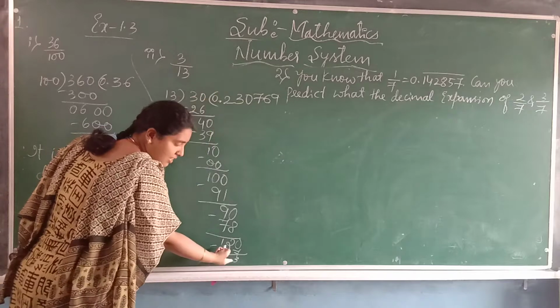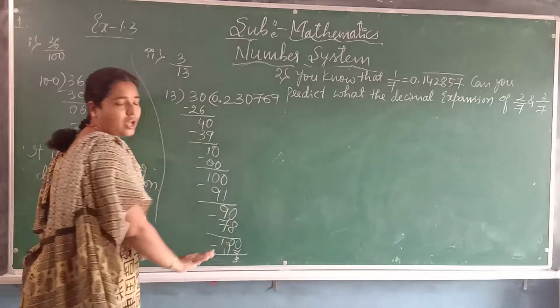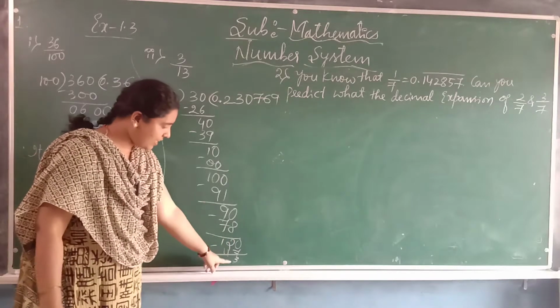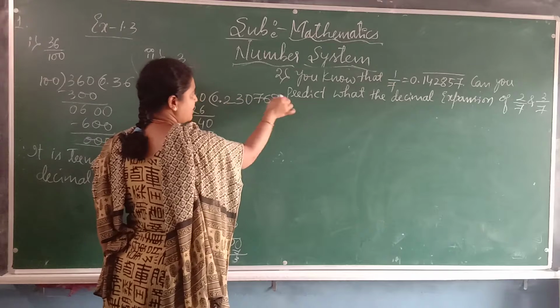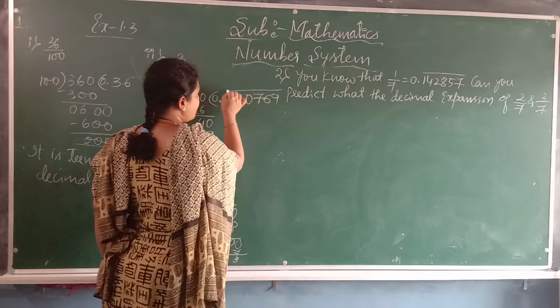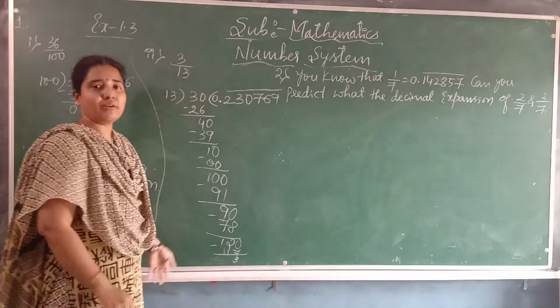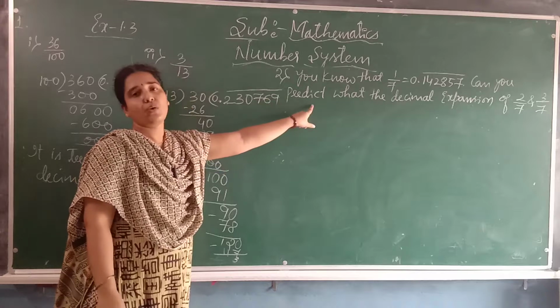Again 3 gets repeated in the remainder. That's why we should stop the division here. If we divide again, we will get 2 in the quotient place. That's why to all these decimal numbers I will put one bar. Bar means the same quotient numbers will repeat once again.